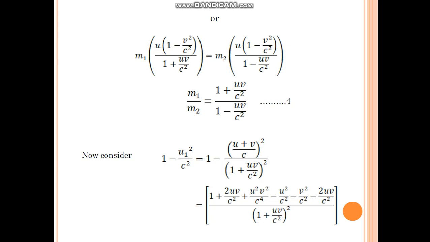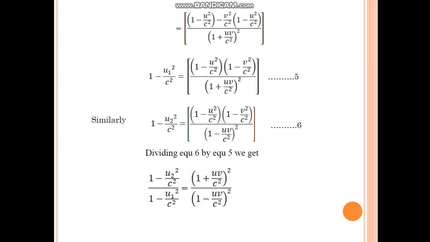After simplification we are getting 1 plus 2uv by c square plus u square v square divided by c to the power 4, minus u square by c square, minus v square by c square, minus 2uv by c square, total divided by (1 plus uv by c square) whole square, which is equal to 1 minus v square by c square into 1 minus u square by c square. In this expression 1 minus v square by c square is the same, that can be taken outside the bracket, and we are getting the equation, that is equation 5.